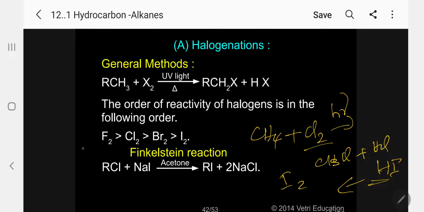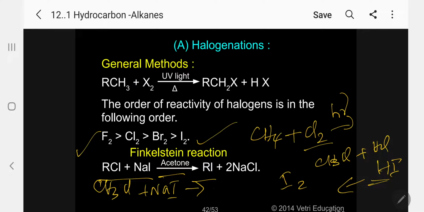So in that case, a famous reaction, the Finkelstein reaction, is more suitable. What is the Finkelstein reaction? You prepare a halide first, then you treat it with sodium iodide in the presence of acetone, and you will get the corresponding iodide. For example, you have methyl chloride, you treat it with sodium iodide in the presence of acetone, methyl iodide will form, plus sodium chloride. So methyl iodide, ethyl iodide, propyl iodide, etc., you can prepare only by this Finkelstein reaction.